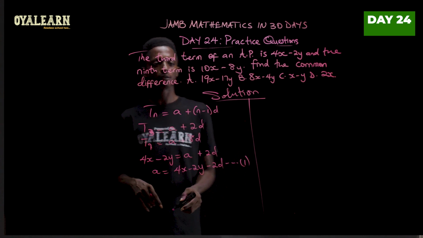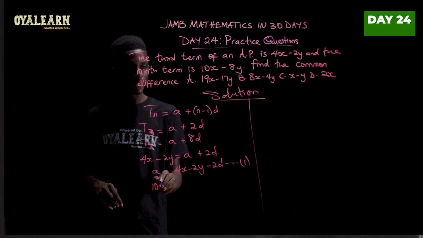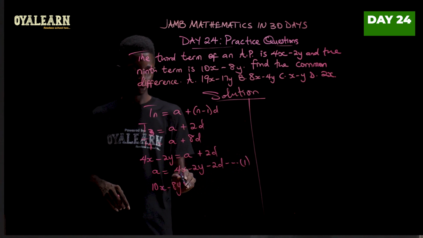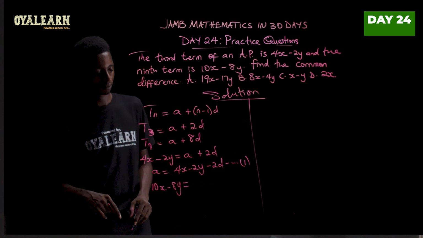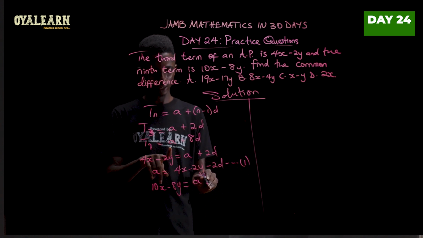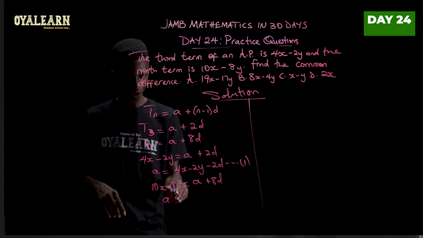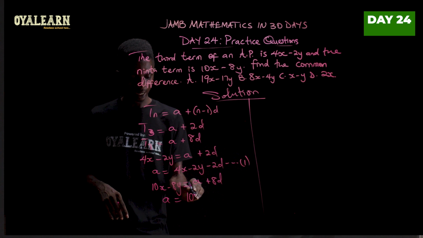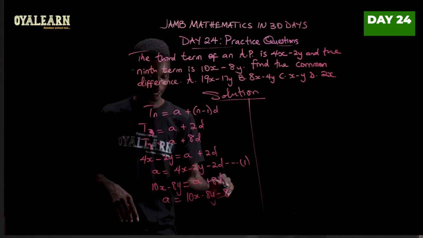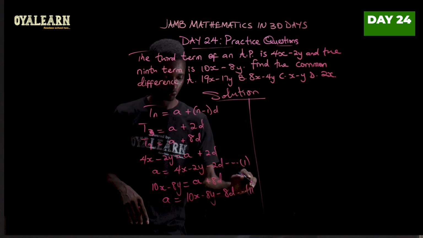Now, let's do the same thing for the ninth term. The ninth term is 10x minus 8y. So we're going to equate this with A plus 8d. So again, make A the subject. So A will be 10x minus 8y minus 8d. We call this equation 2.